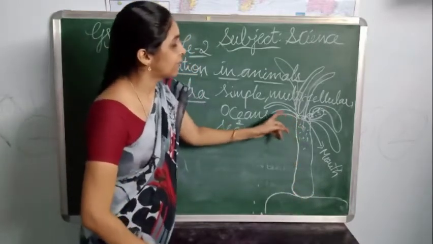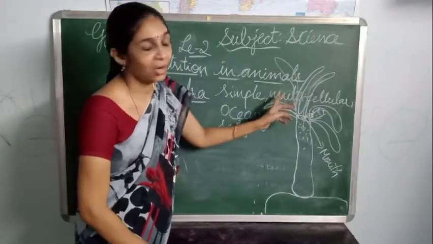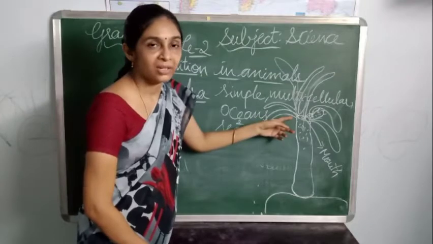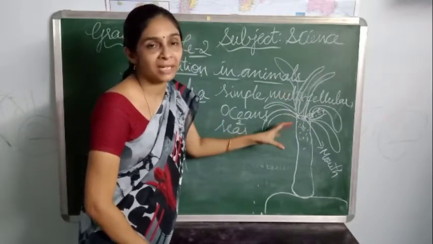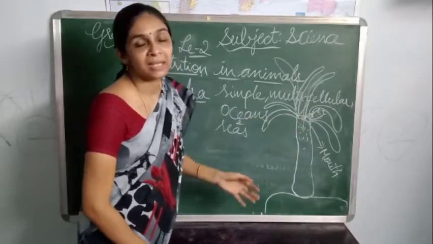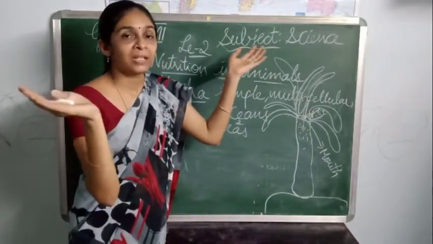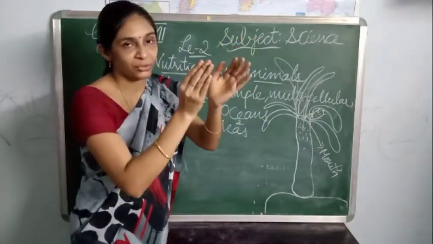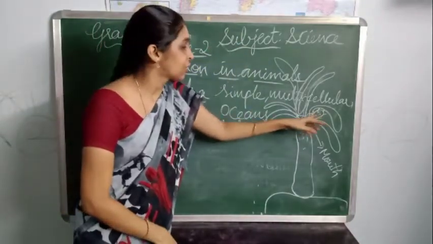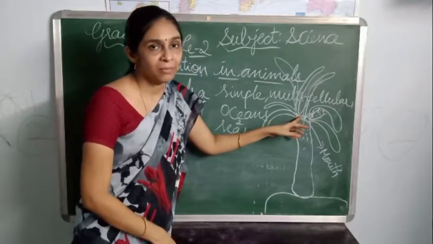And they have tentacles, small hair-like or long thread-like structures. With the help of the tentacles, they trap the prey, and after trapping the prey, the tentacles move closer together to make the small animal reach the mouth of the hydra.